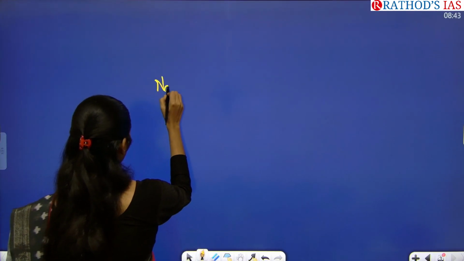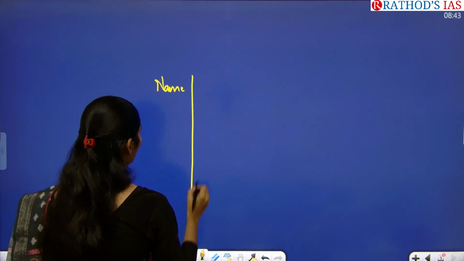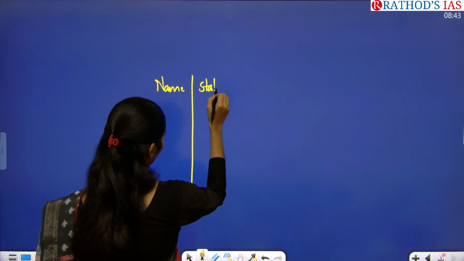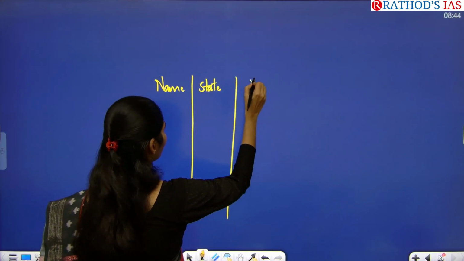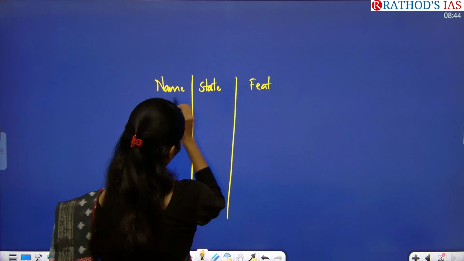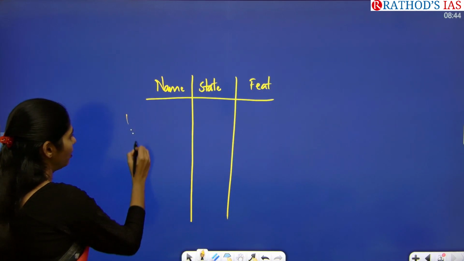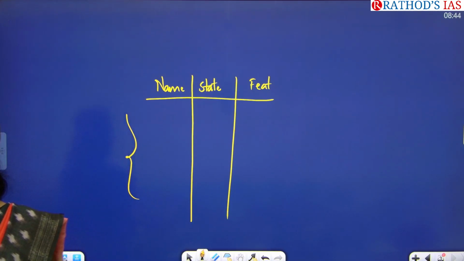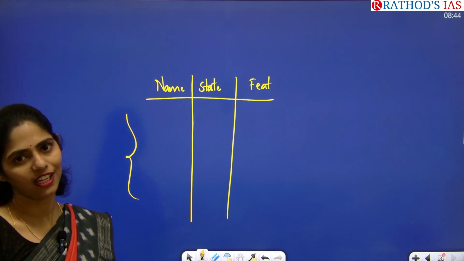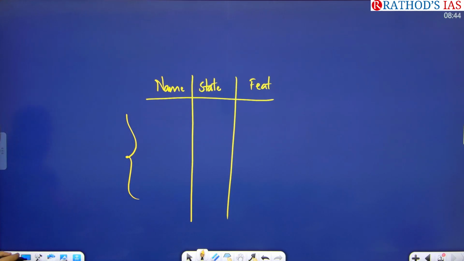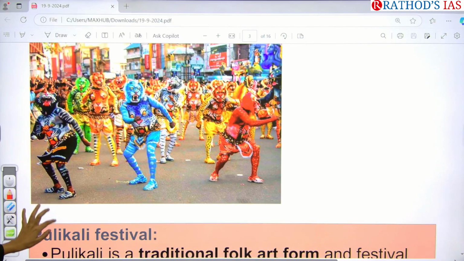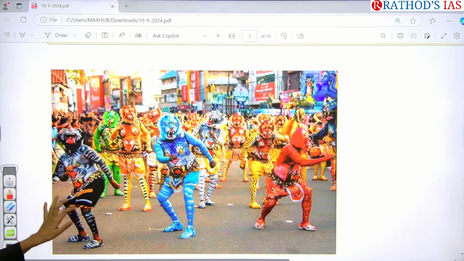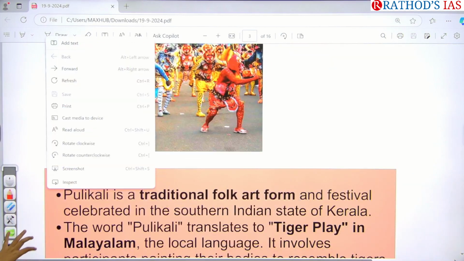You have to see the name of the dance. And in the next column you have to write about the state and you have to write about the special feature. This is more than enough. So there they will be asking just names as well as states in the folk dances. So Pulikali is one of the folk dances from the state of Kerala. Okay. Now let us see. If you see this image, you can see the dancers had attire of tiger, right, in different colors. Okay. So what is this Pulikali festival?